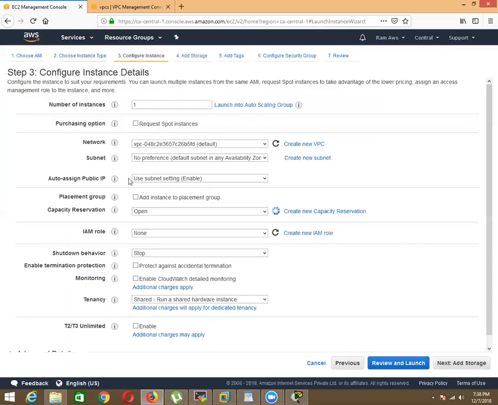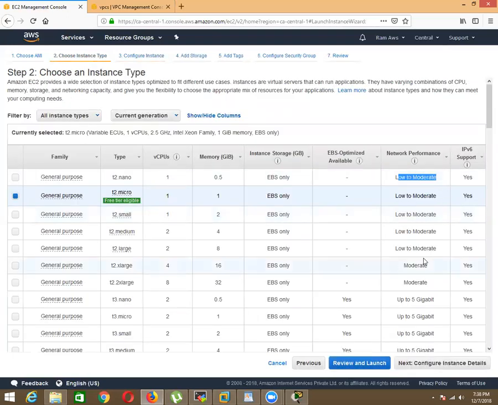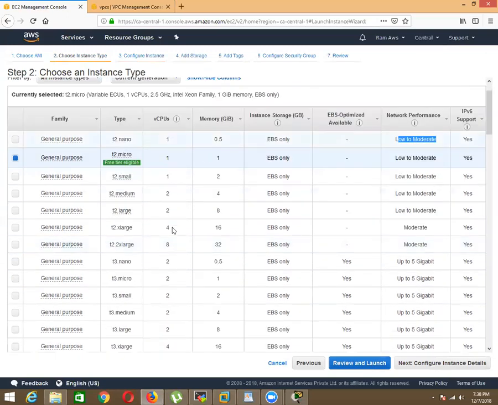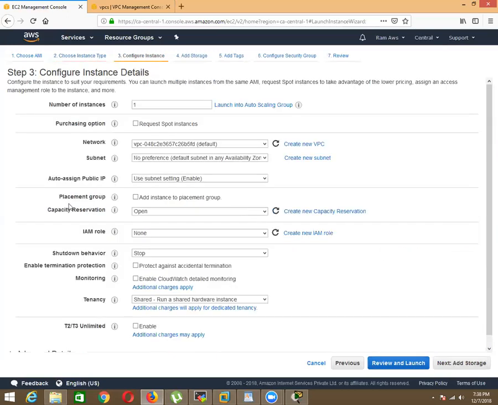Okay, so the next option is this placement group. This option is specifically given for low to moderate base network performance instance types. Suppose you have some instance type where they have written low to moderate. The network performance of this instance is very low, and the hardware performance is also very low. To boost up this instance's network performance, they have introduced the concept of the placement group. But not all instances can be put in a placement group.